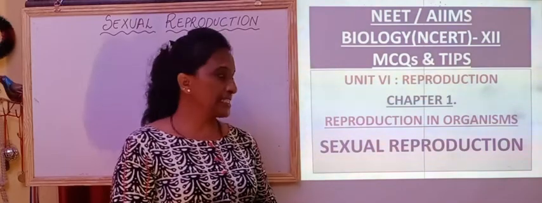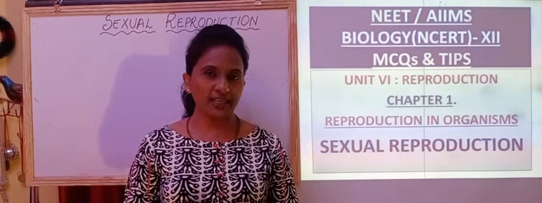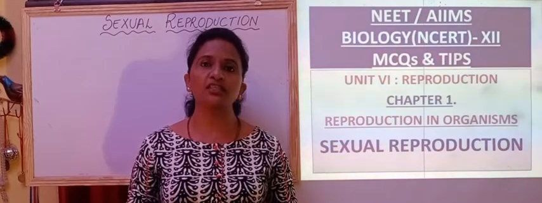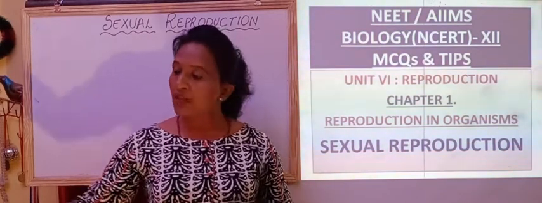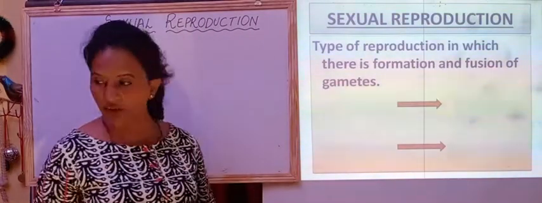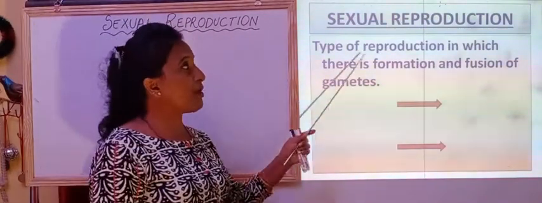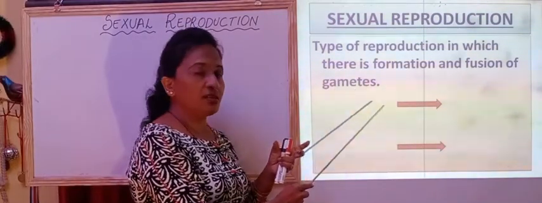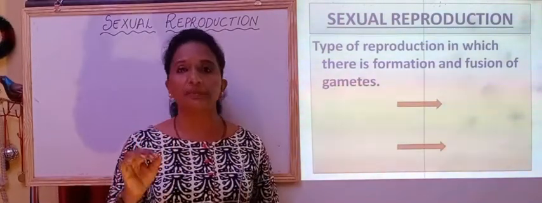Today we will discuss sexual reproduction. We have already discussed the features of reproduction earlier. So we'll see the definition of sexual reproduction. It is a type of reproduction in which the formation as well as fusion of gametes will occur.